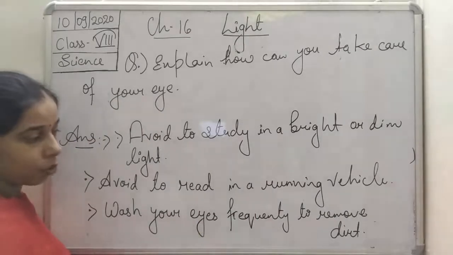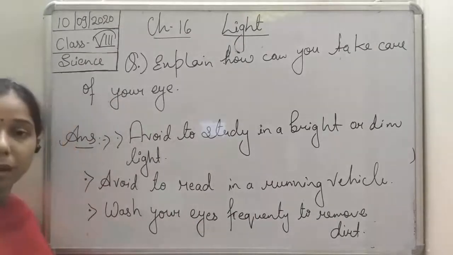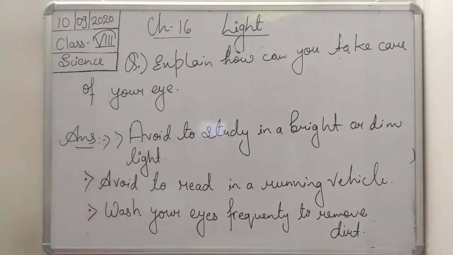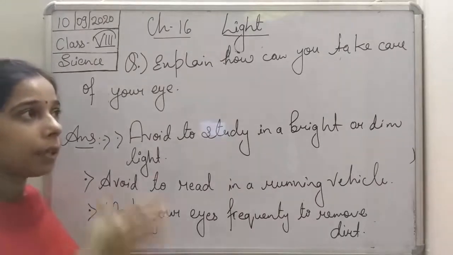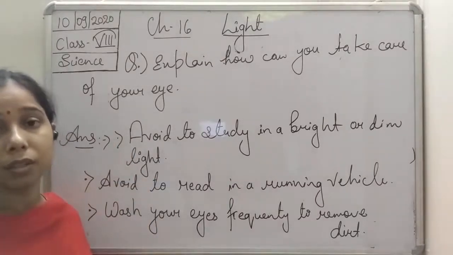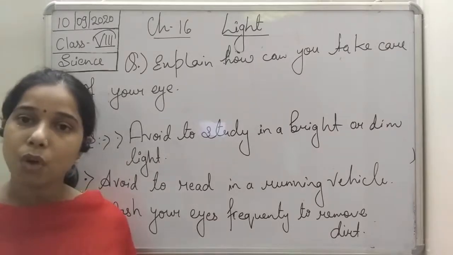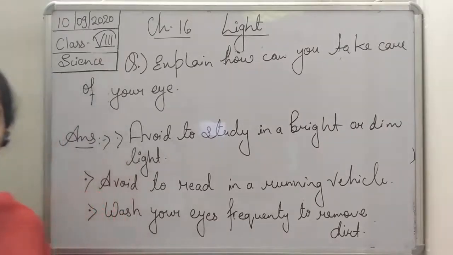Next one is that we should not look at the bright light or even the sunlight directly with our eyes, because it is going to harm our eye, going to harm our retina.